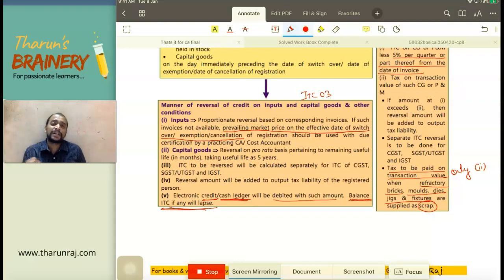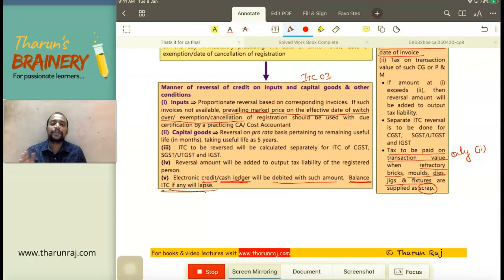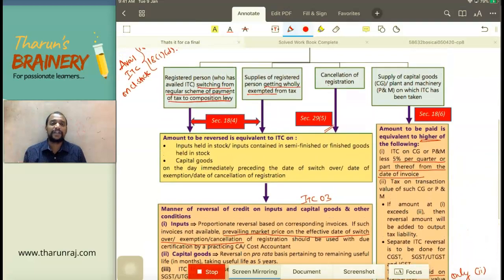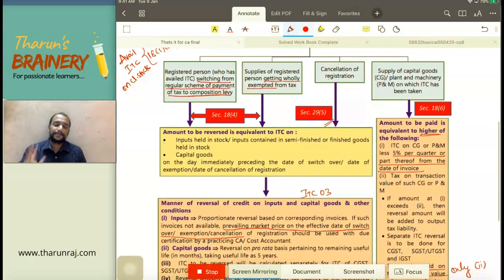ITC 01 is for what? Availment of ITC on closing stock. ITC 02, transfer of ITC. ITC 03 is for reversal of ITC pertaining to the closing stock, then capital goods reversal on pro rata basis. This is with respect to 18 subsection 4 read with 29 subsection 5. And we don't have 18 subsection 5; that is just a reference to the rules. And then 18 subsection 6.